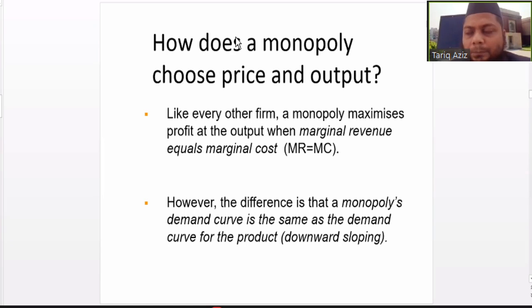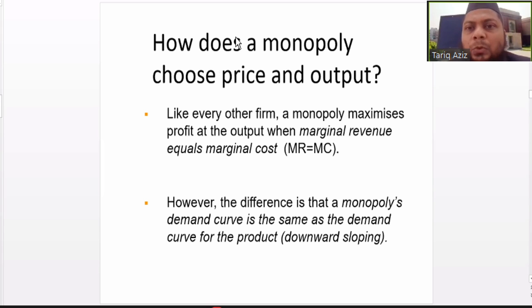So now the next point that I want to explain to you is what is the optimum level of output for a monopoly firm. Like in perfect competition, the optimum level at which the profit of a firm is maximized is the level at which marginal revenue is equal to marginal cost.